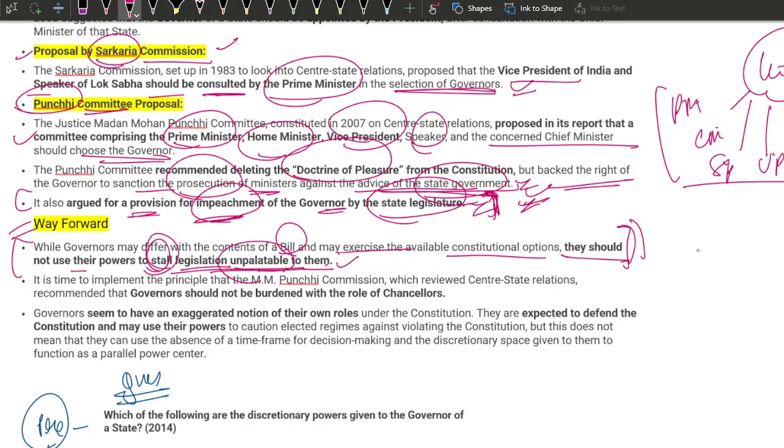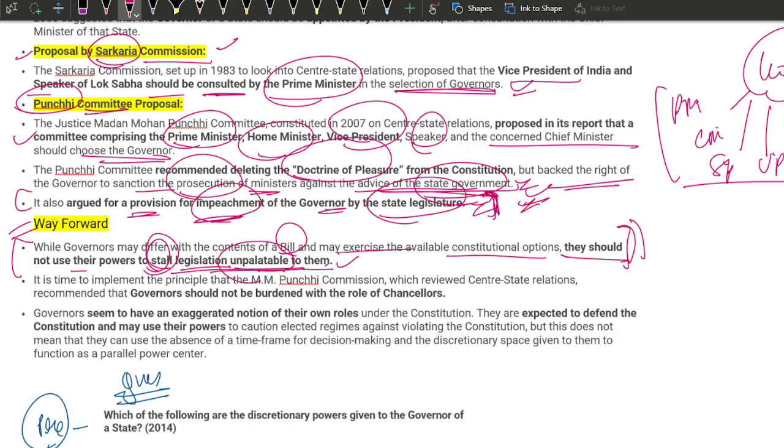If you cannot digest it, this does not mean it is not good for the state. The Council of Ministers and the Chief Ministers must have put some thought into this bill to make this a law for the people of the state. So even if it is unpalatable to you, you should not withhold it.